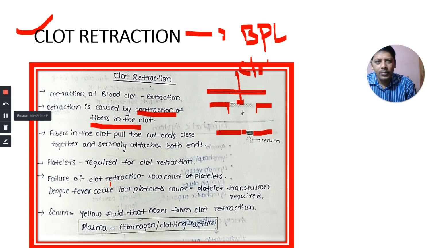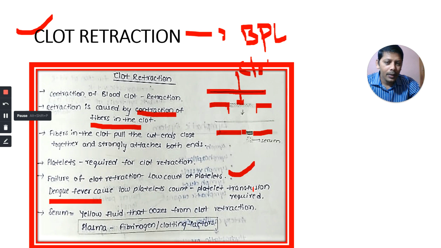Failure of clot retraction. Sometimes in some people clot retraction does not occur. Failure of clot retraction indicates a low count of platelets in those people's blood. Blood platelets are lesser than normal. Dengue fever causes low platelet count. You might have heard, when people are suffering from dengue fever, we commonly hear one term, that is platelet count.